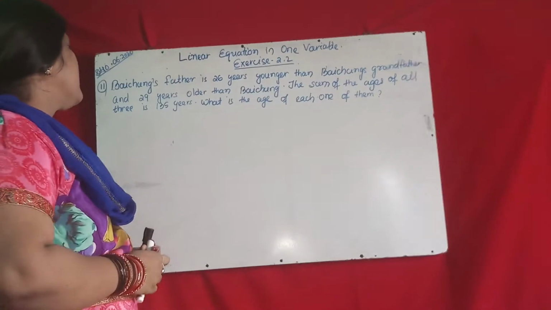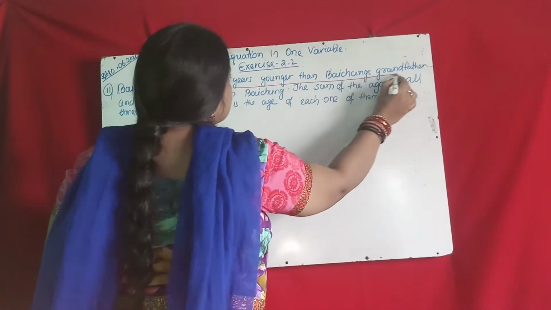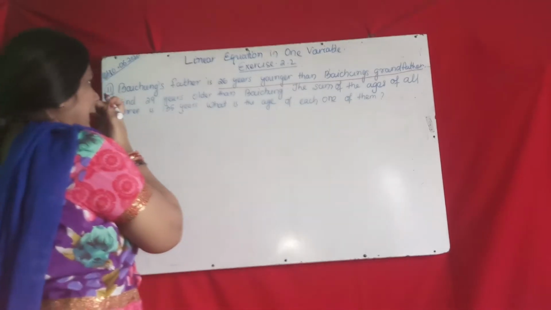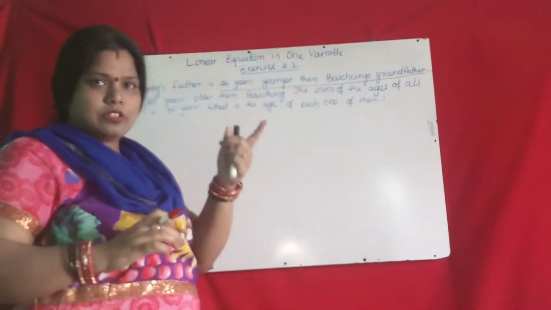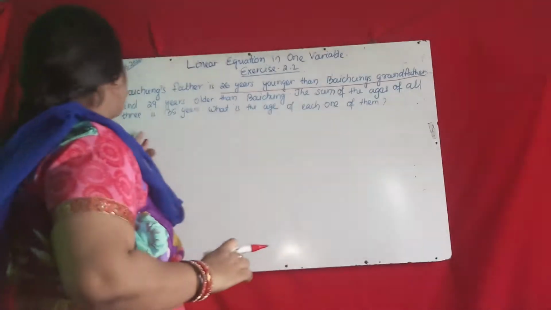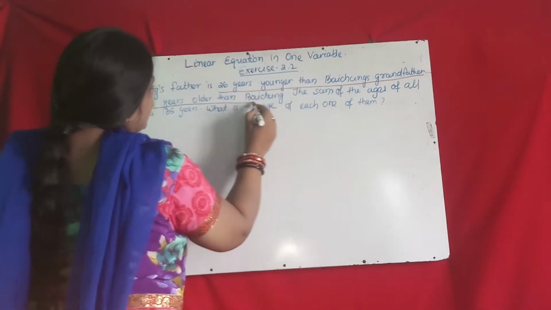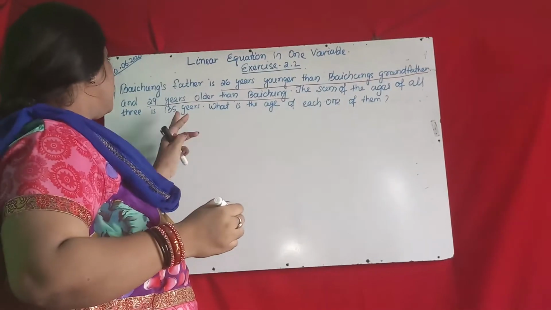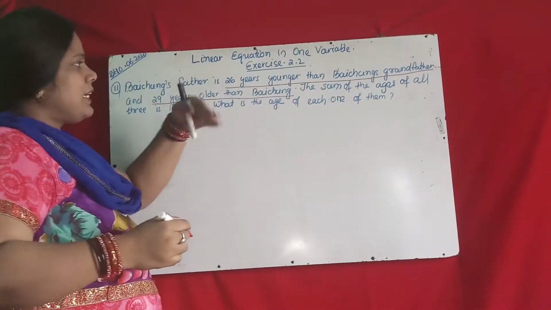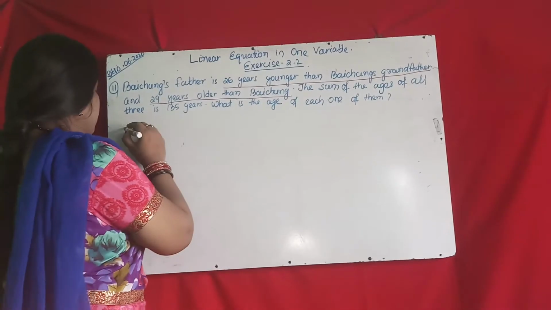Baichung's father is 26 years younger than Baichung's grandfather. Baichung's father is 26 years younger than his own father. Then he is again 29 years older than Baichung. So Baichung, Baichung's father and his grandfather, three persons are there here. So first you write the solution.